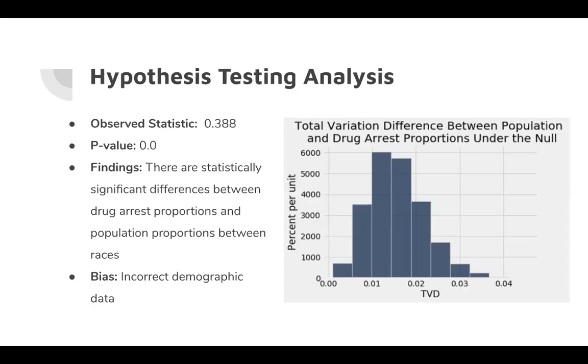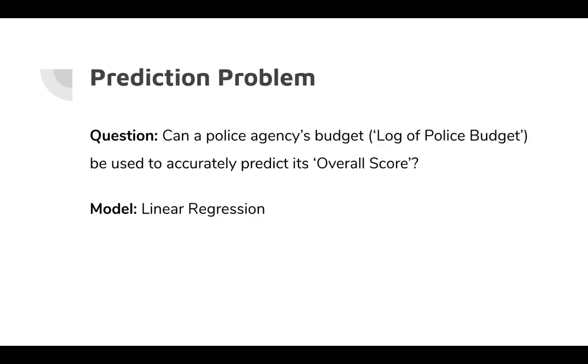There is evidence to suggest that there are statistically significant differences between drug arrest and population proportions between races, which suggests possible racial bias in drug arrest. However, since we found that the initial demographic data may be incorrect, this leads to possible bias and may invalidate our data altogether. For our prediction problem, we wanted to answer the question of whether or not a police agency's budget can actually be used to predict its overall score.